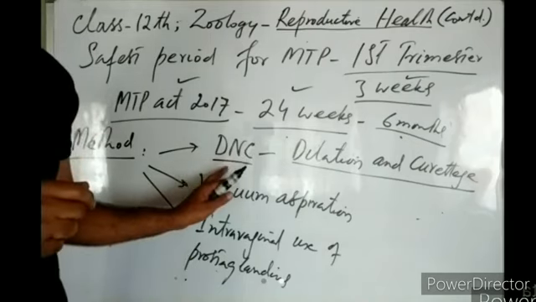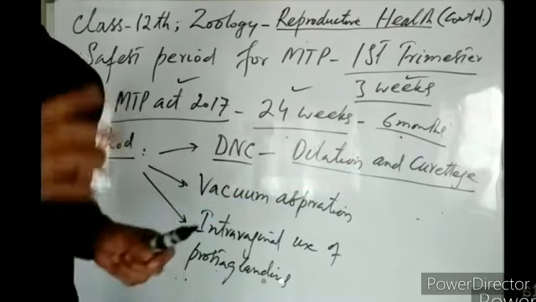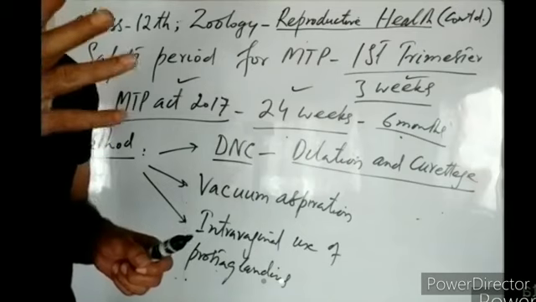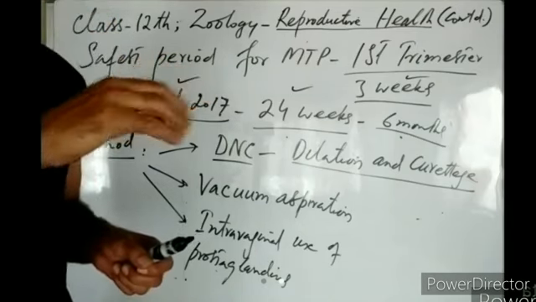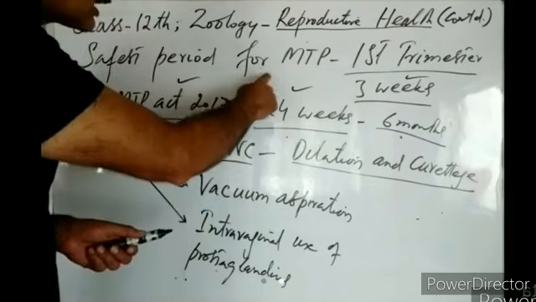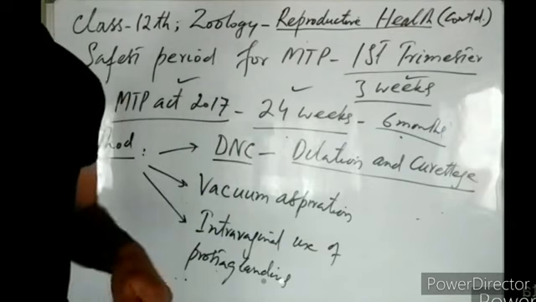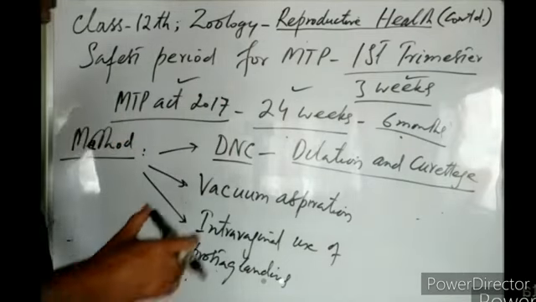That is why it is known as DNC, dilation and curettage. So in this method, first the cervix is dilated. When the cervix is fully dilated, then the implanted embryo, blastocyst, is scratched off from the uterine endometrium to remove the fetus, right?